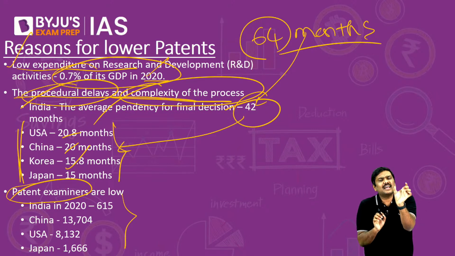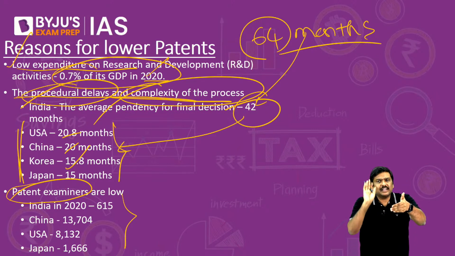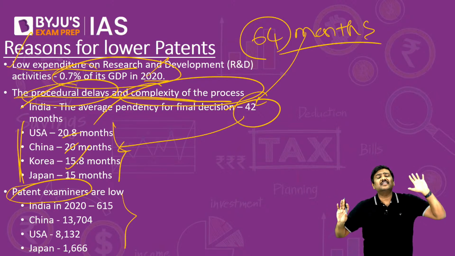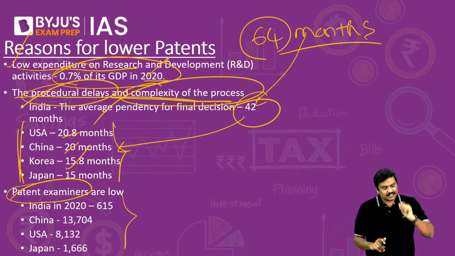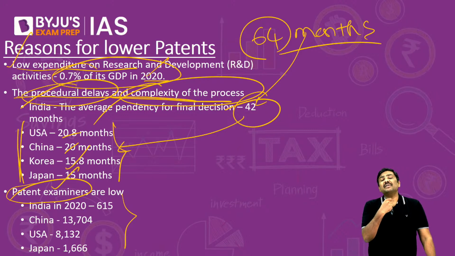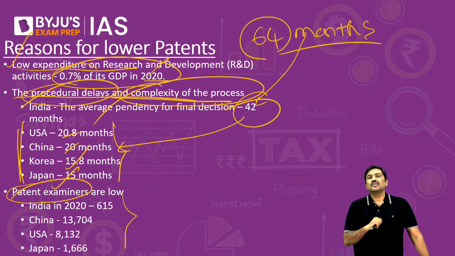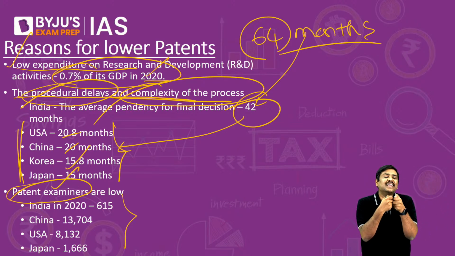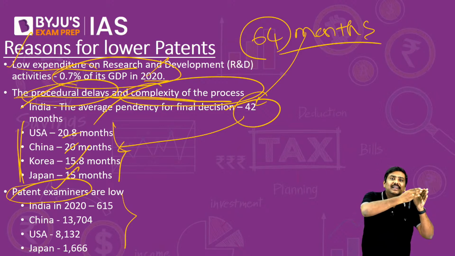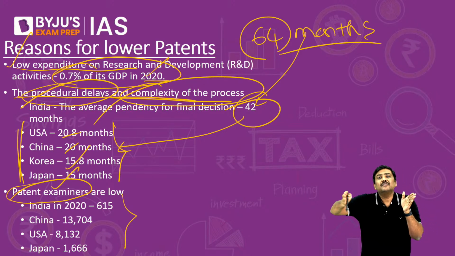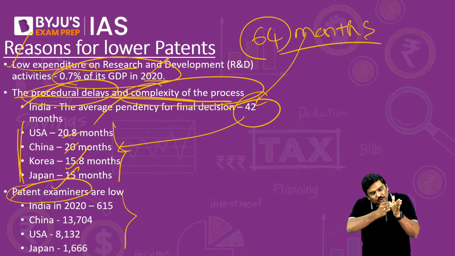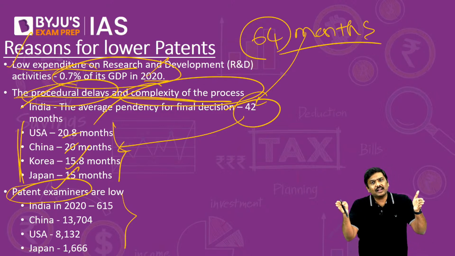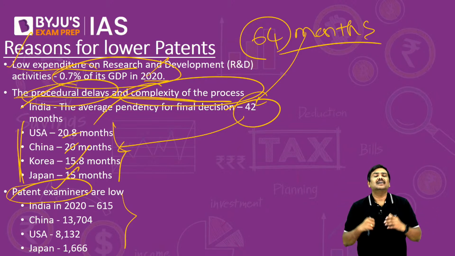That is, the patent examiners will review and submit a report. Again, what is the importance of the process? You don't have to read that. The survey simply says that the number of patent examiners in India is very low. And when a large number of applications are filed and the number of patent examiners is very low, the process will be very late. It will put a drag on the process, and as a result, the overall time taken for granting the patent will also get delayed.